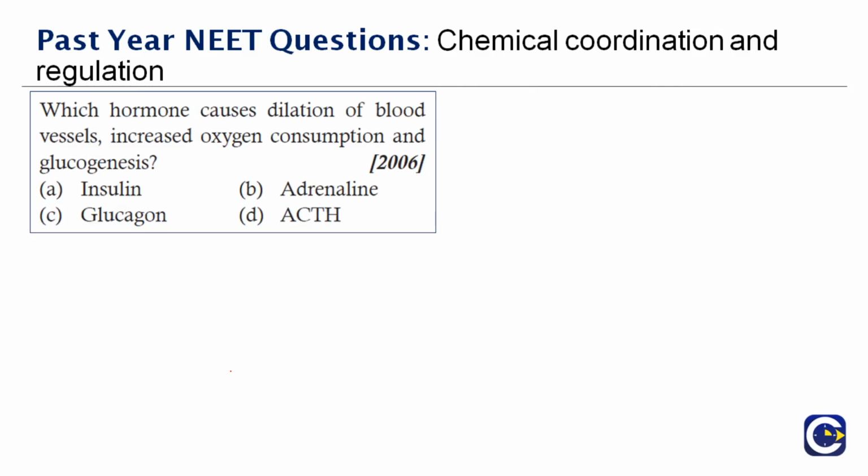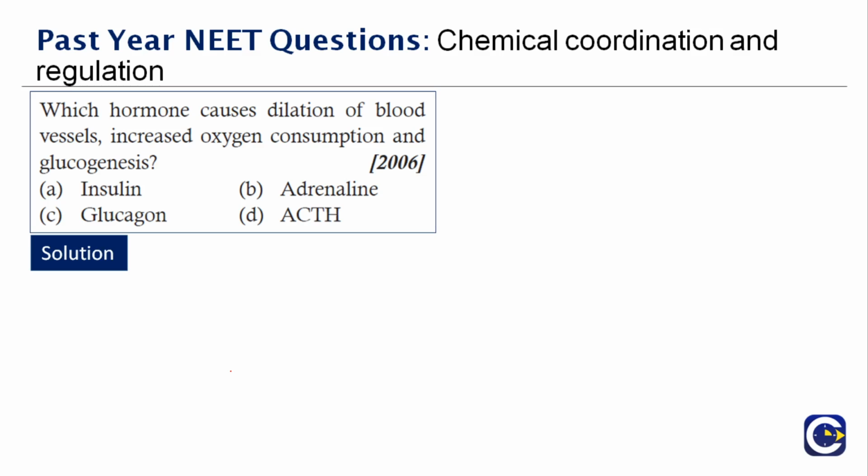Okay, next question. Which hormone causes dilation of blood vessels, increased oxygen consumption and glucogenesis? Any idea? It's not insulin. It is not glucagon. It should be either ACTH or adrenaline. It is adrenaline. Adrenaline, which is called the fright, flight, fight hormone, is responsible for the dilation of the blood vessels, increased oxygen consumption by the tissues and glucogenesis to prepare the body for emergency.